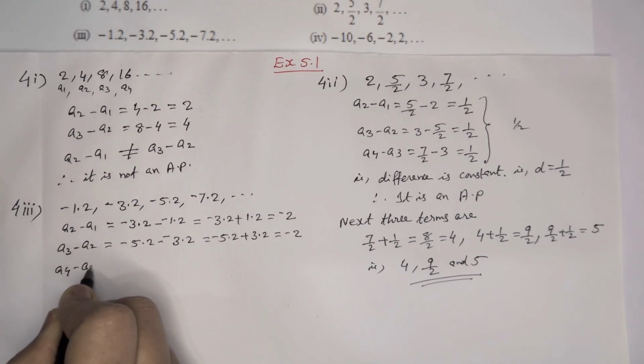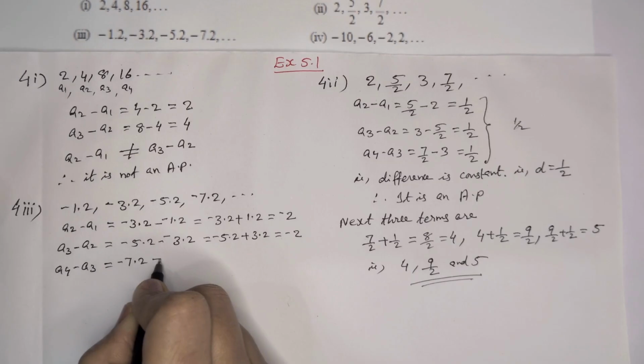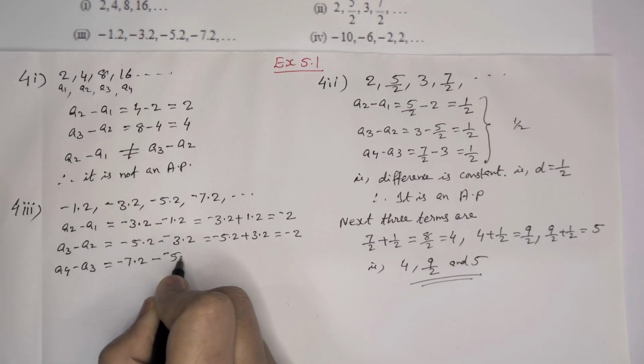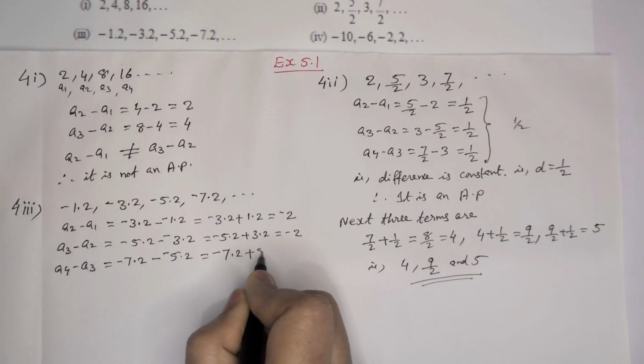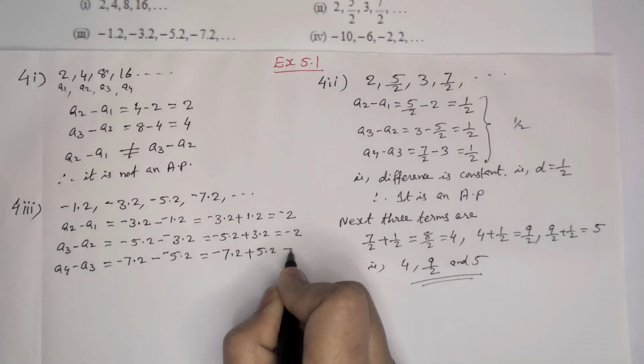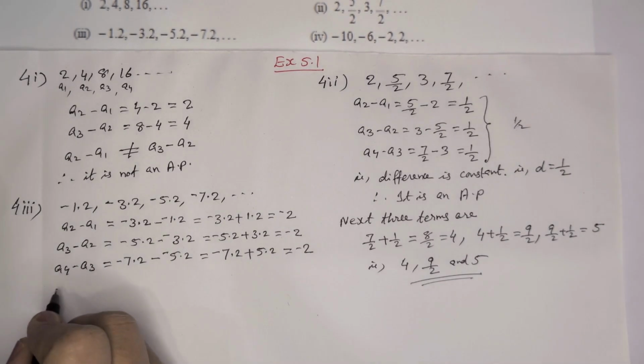a4 minus a3, which is equal to minus 7/2 minus of minus 5/2. That means minus 7/2 plus 5/2, minus 1. Here we can see the difference is constant.